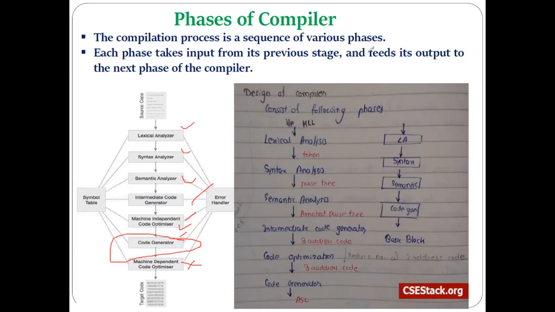As all of you know, the compilation process consists of various phases, and each phase takes the input from the previous stage, produces some output, and gives that output to the next phase of compiler. Likewise, the first phase, lexical analysis, takes the input in the form of higher level language and generates tokens as output. It gives these tokens as input to the next phase, the syntax analyzer, where it checks whether the expression is syntactically correct or not by generating the parse tree.